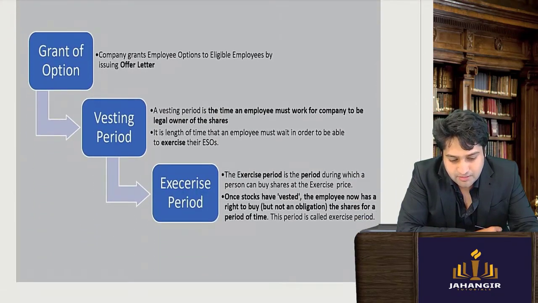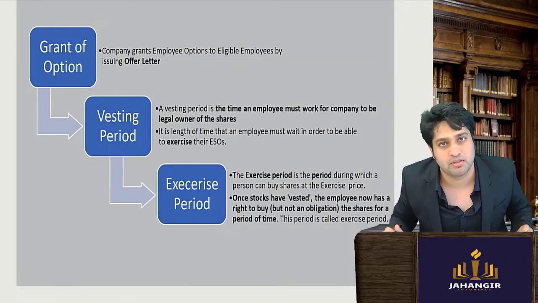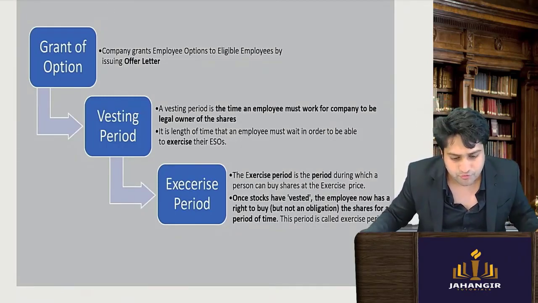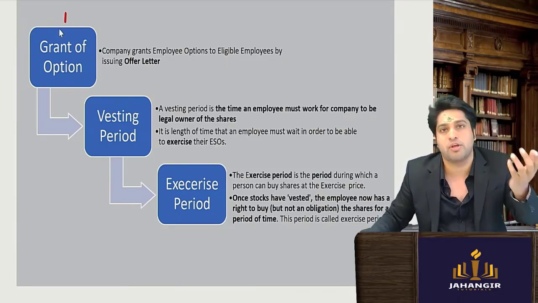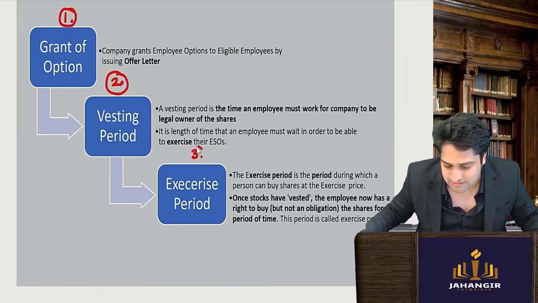Now there are three important terms to understand. So this is a 12-mark chapter, and whatever I am doing from here only will come. First, we are seeing the three important terminologies in employee options. First is grant of option, second is vesting of option, and third is exercise period.